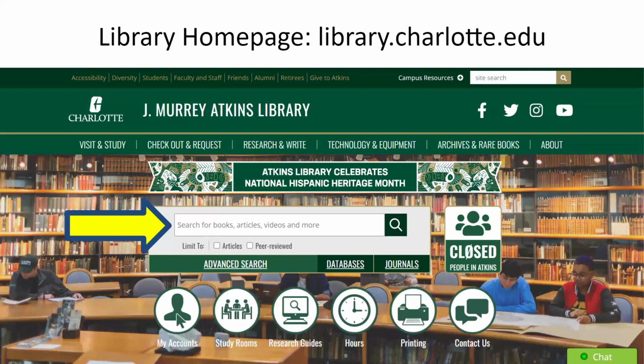So how do we find all of these? Starting at the library homepage, in this middle search bar where I've got the arrow pointing, is where you want to put in your search terms. Now you can't ask it a question like you can with Google, so you'll have to use search terms. If you need help with those, I've got another video on that.